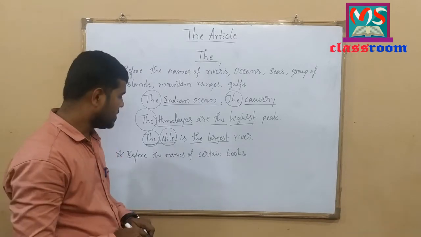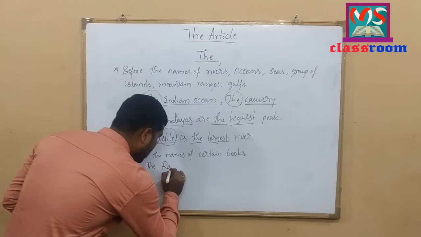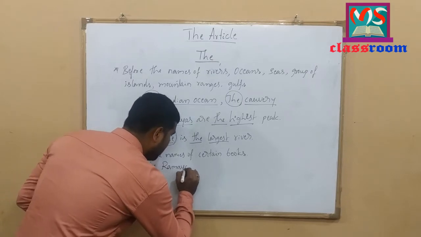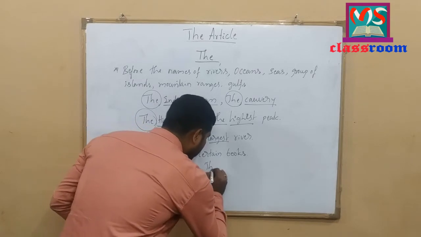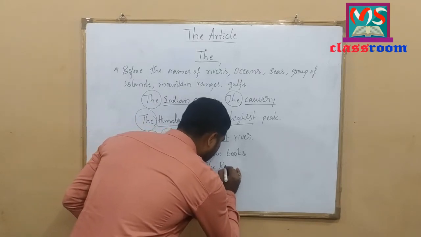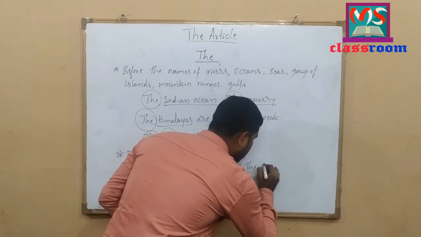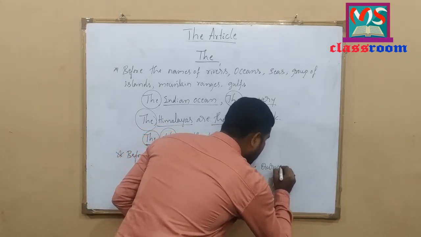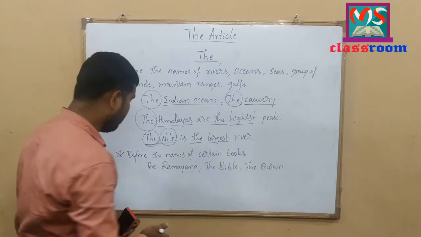Let me write some examples here. The Ramayana, or the Bible, or the Quran, etc.